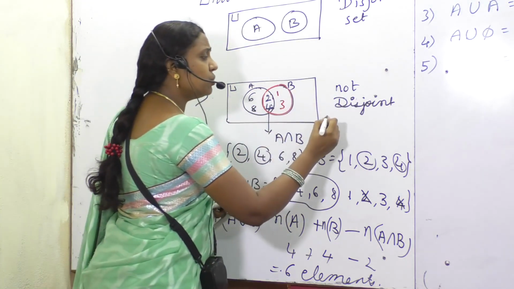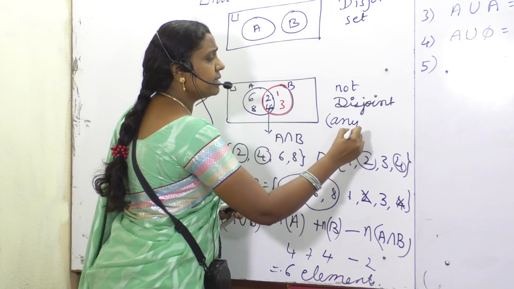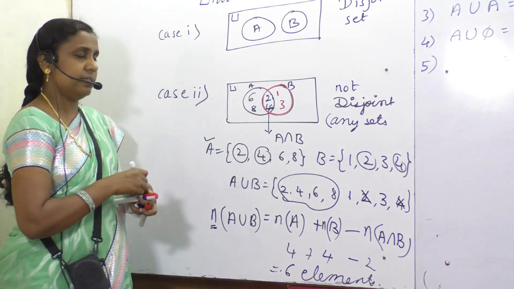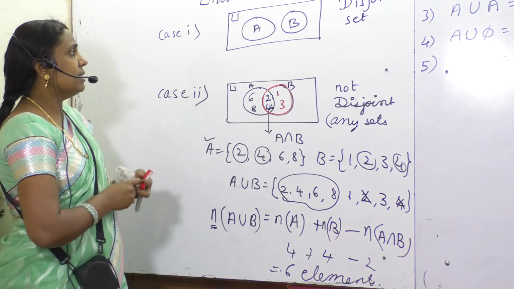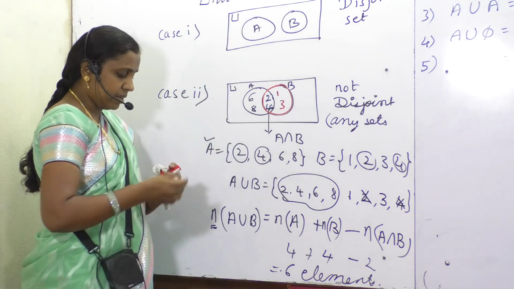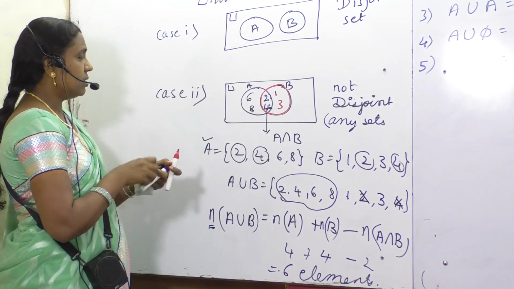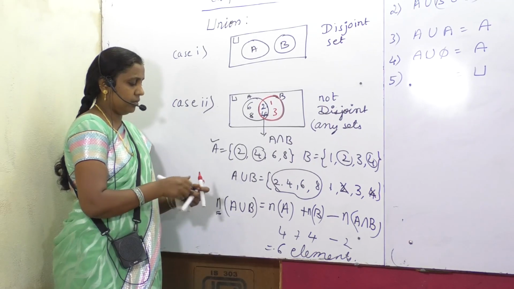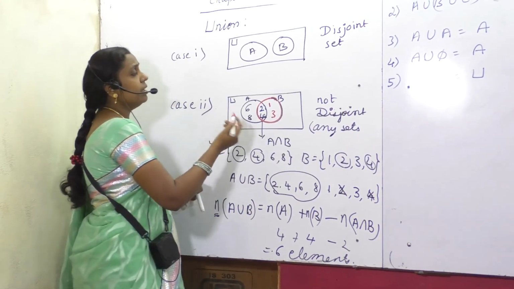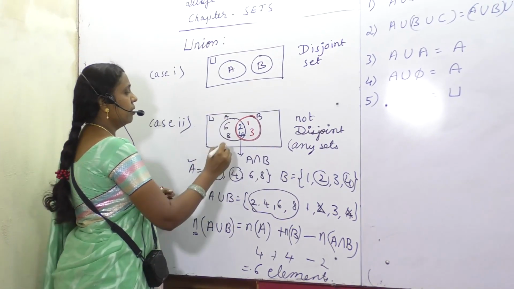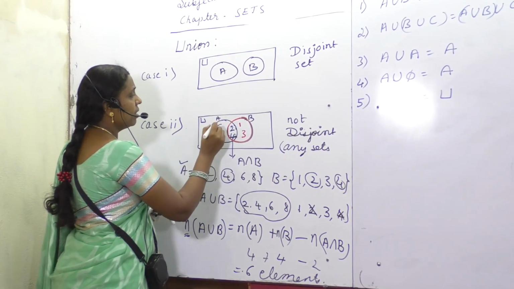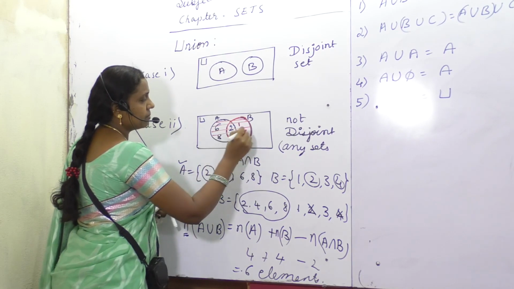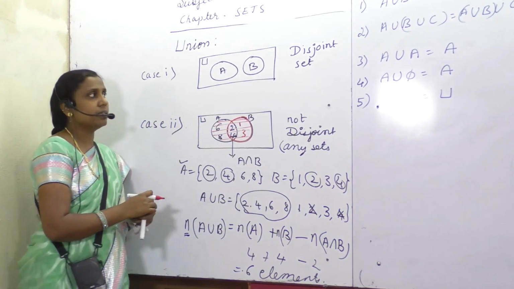So not disjoint means we just take this as any sets. A and B are like any sets. Okay? So this you will be considering.